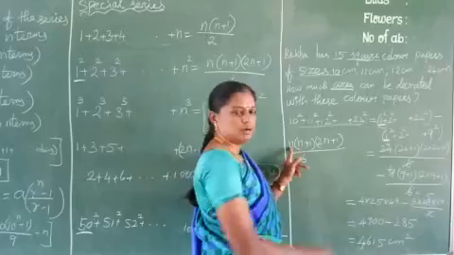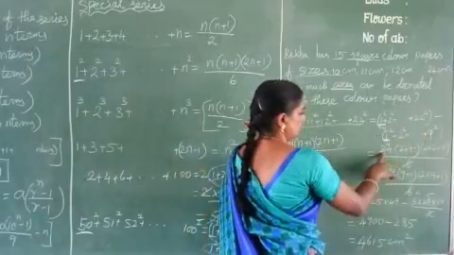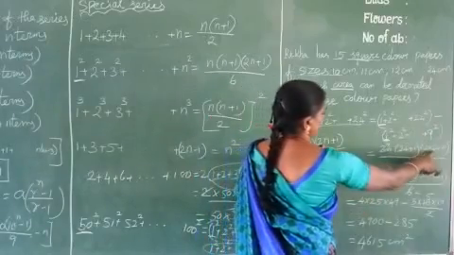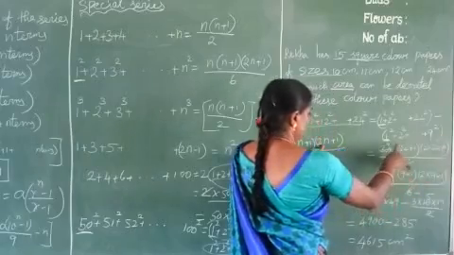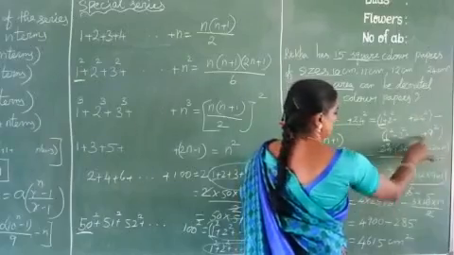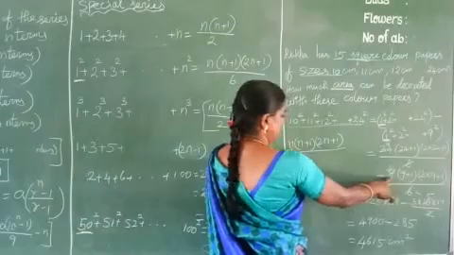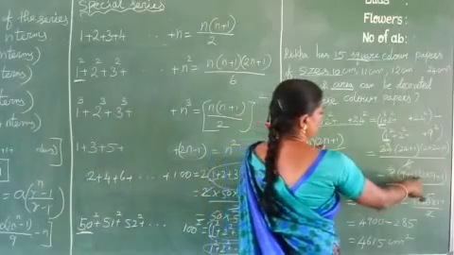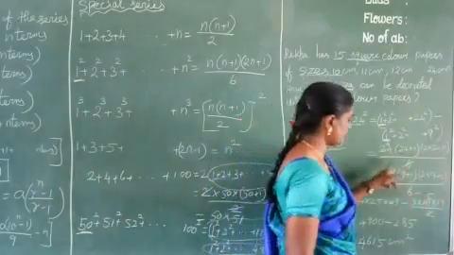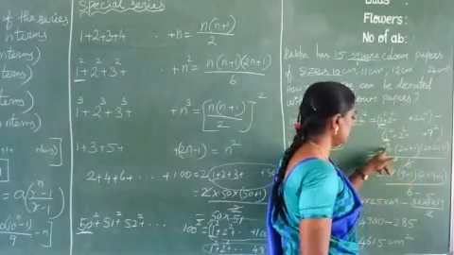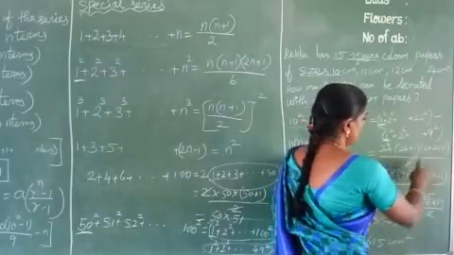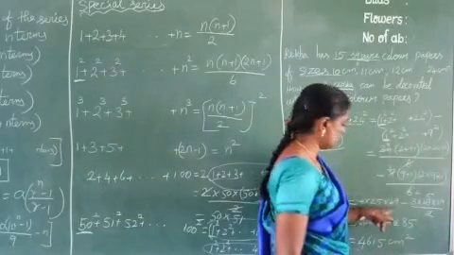So first one, what is that n value? 24. So apply 24 into 24 plus 1 into 2 into 24 plus 1 by 6, minus again here 1 square, 2 square, etc., 9 square. Here the n value is 9. So apply 9 into 9 plus 1 into 2 into 9 plus 1 by 6 and simplify. Here 1 6 is 6, 4 6s are 24. So 4 times 4 into 24 plus 1, 25, 2 24s are 48 plus 1, 49.